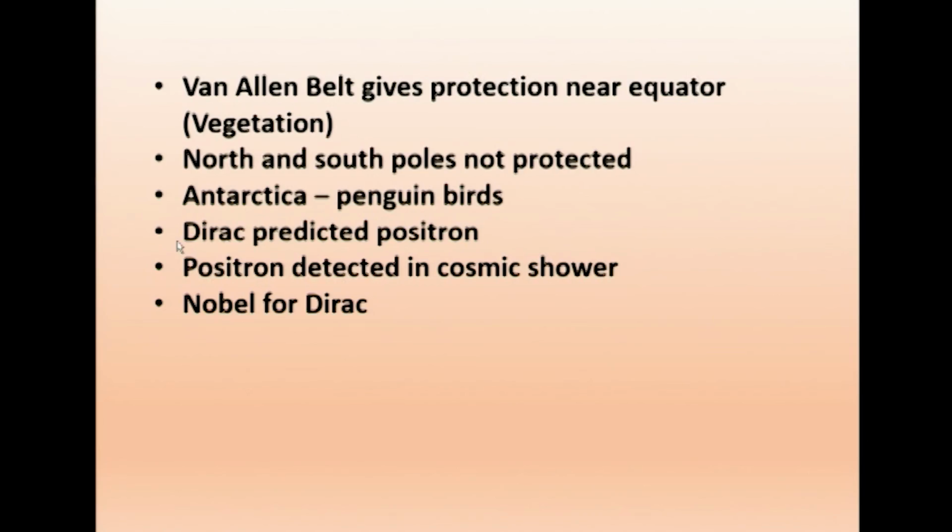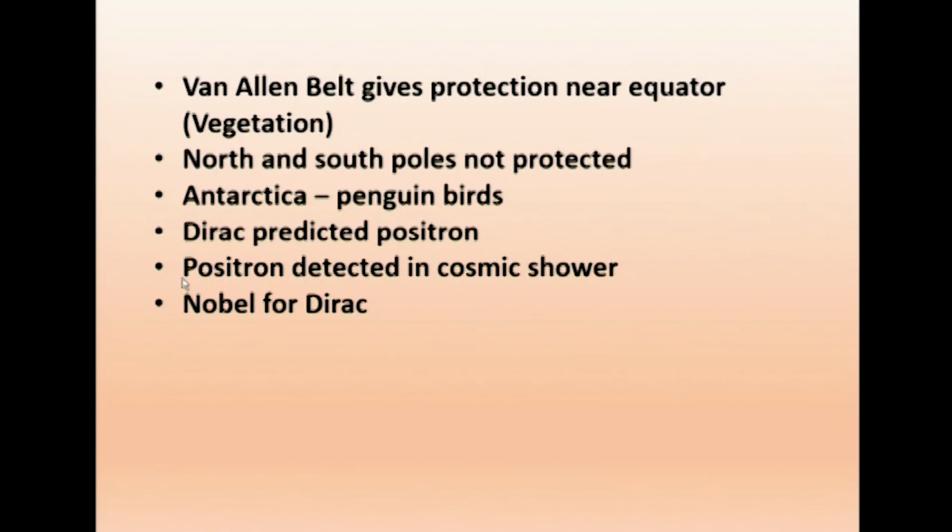And as an outcome of the balloon experiments, as we already stated, in the GM counter they were able to find E plus and E minus, and also in the Wilson cloud chamber in the balloon experiments, E plus and E minus. The E plus, the positron, was predicted by Dirac much earlier, and then it was detected in the cosmic radiation shower, and therefore the Nobel Prize was given to Dirac for the prediction of the positron.